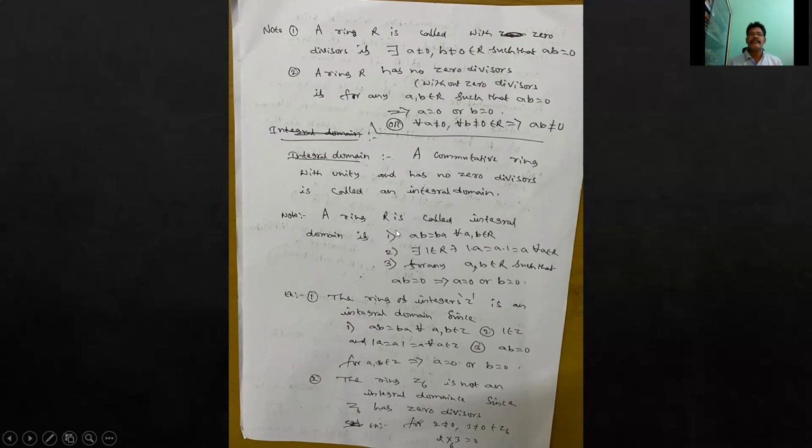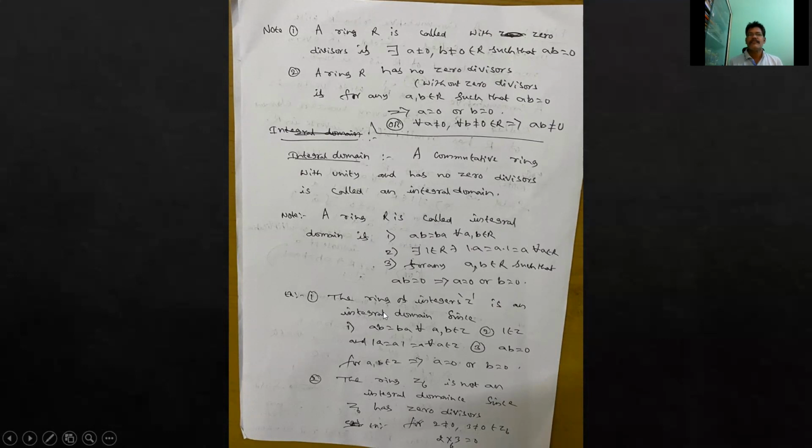This can be written like this: a ring R is called an integral domain if, one, a into b equals b into a for all a, b belongs to R. Two, it has a multiplicative identity: there exists 1 belongs to R so that 1 into a equals a into 1 equals a for all a belongs to R. And three, it has no zero divisors: for any a, b belongs to R, whenever ab equals 0, this implies either a equals 0 or b equals 0.